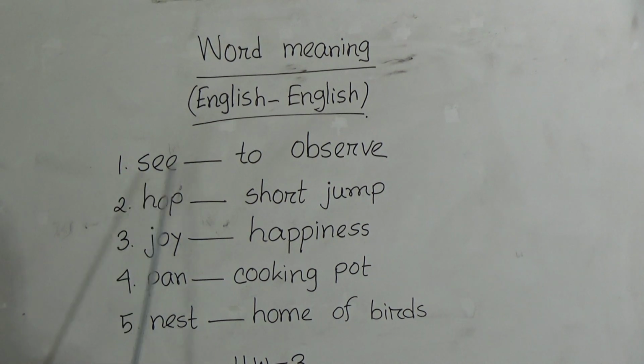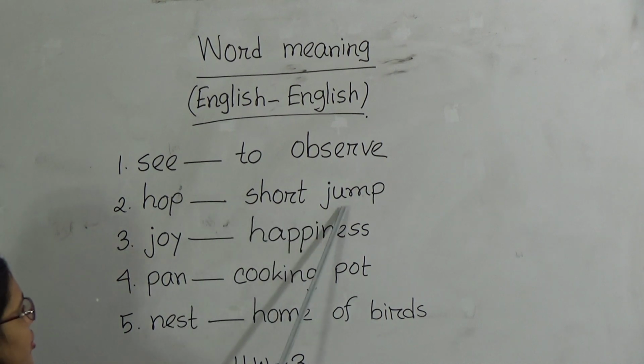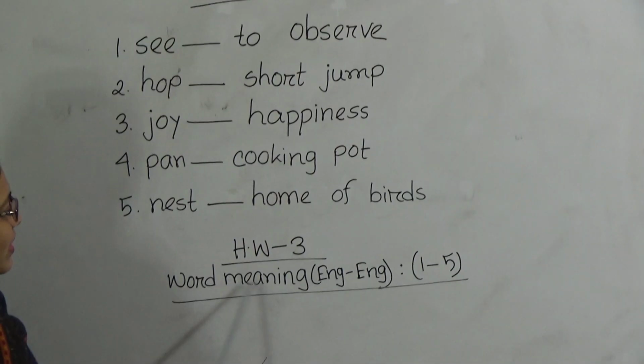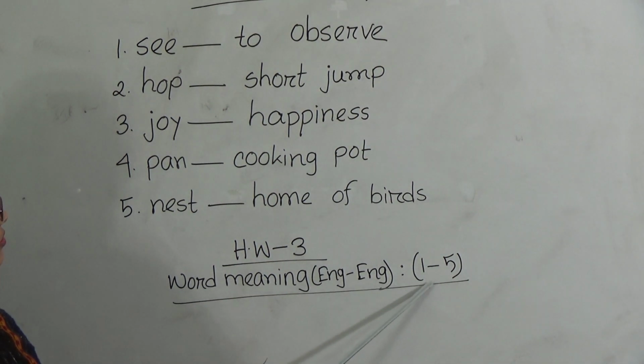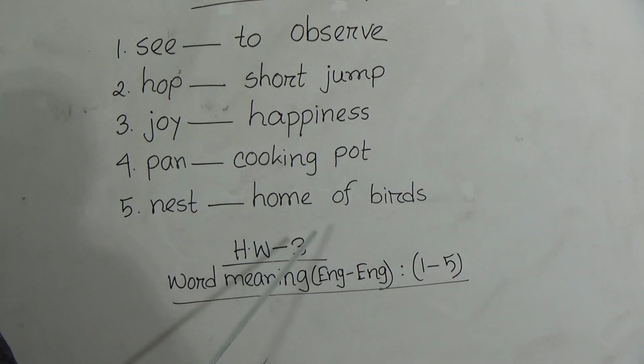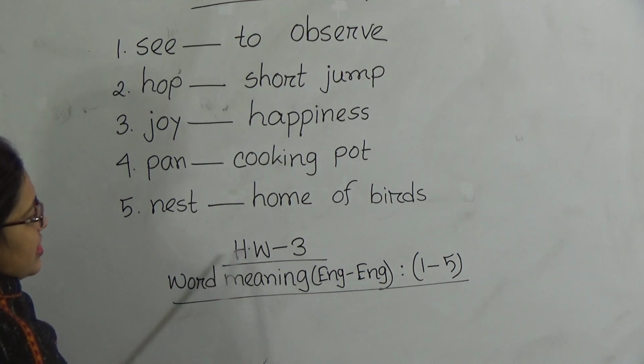So number 1 is see, to observe. Number 2, hop. Hop means short jump. Number 3 is joy. Joy means happiness. Number 4, pan. Pan means cooking pot. And number 5, nest means home of birds. Now your HW number 3 is word meaning English to English. Number 1 to 5. That means today's lesson. This is your HW. You have to do our today's topic as HW, and this is HW number 3.